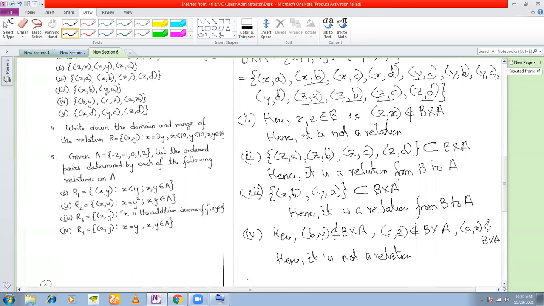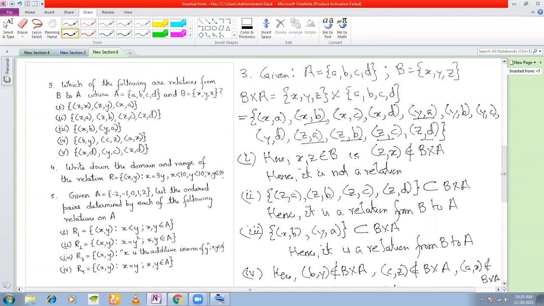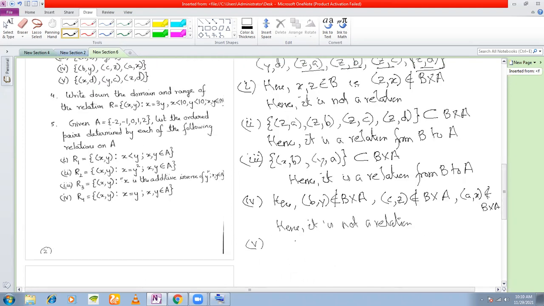Okay, that completes 4. We see 5: XD, YC, ZD. All these are elements of B cross A. XD is there, YC is also there, and ZD is also there. So this set consists of 3 ordered pairs: XD, YC, ZD.